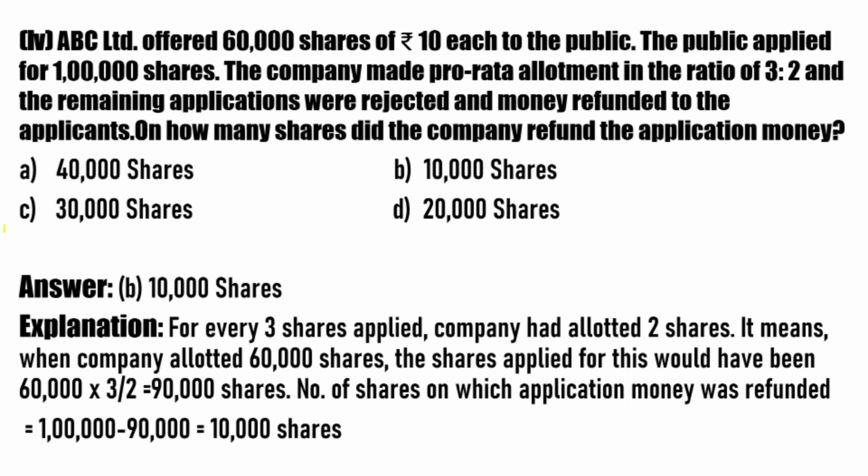So 60,000 shares of rupees 10 each to public. Then the public applied for 1 lakh shares. The company made pro rata allotment in the ratio of 3:2, and the remaining applicants were rejected and money refunded to the applicants. समझते हैं इस क्वेश्चन को.